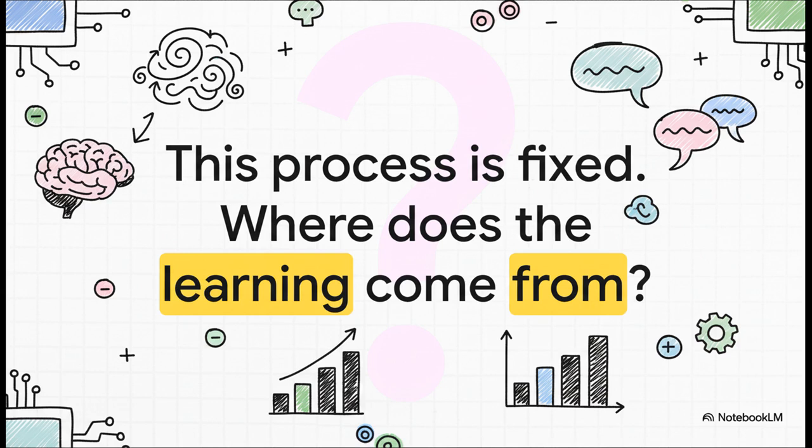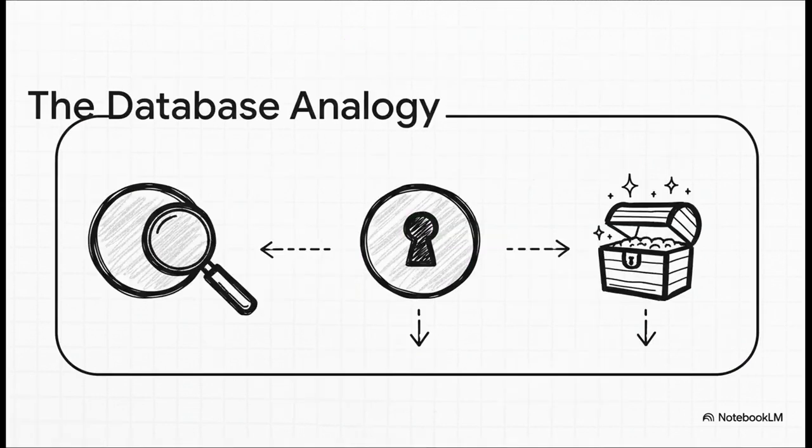Where's the AI part of all this? The answer comes from a fantastic analogy. Think of it like a database search. For each word, we create three different versions of it. The query is the word asking, hey everyone, who here is relevant to my meaning? The key is every other word answering back, this is who I am, check if we're a match. And the value is every other word offering up its pure meaning to be mixed in.